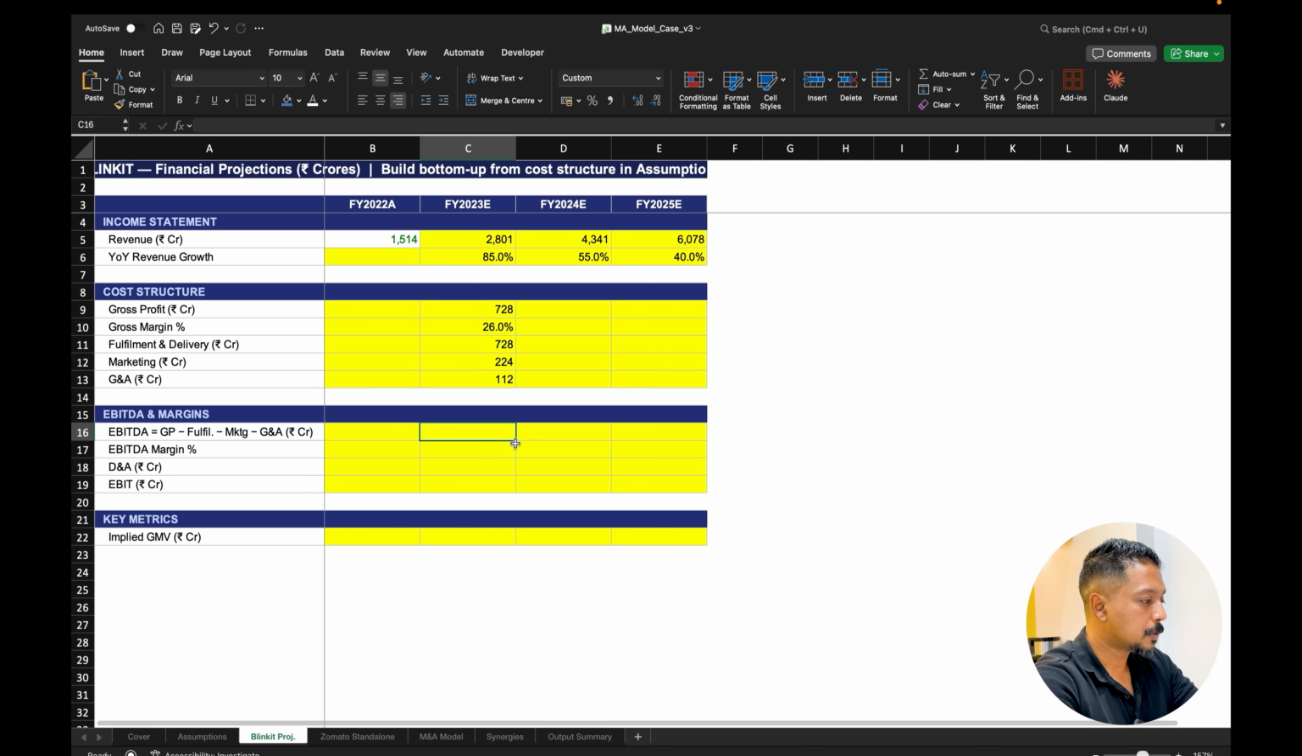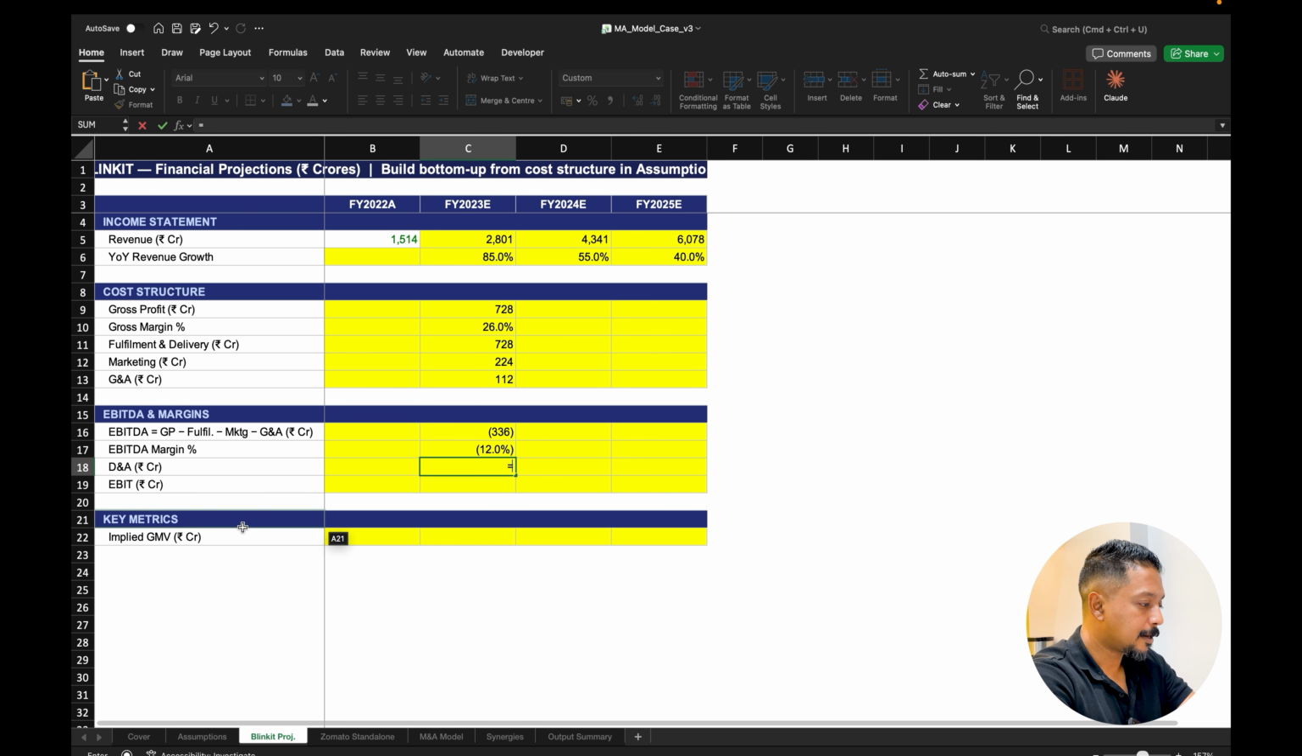Now we can calculate the EBITDA, which would be your gross profit minus the sum of all of these expenses, which means fulfillment, marketing, and G&A. That gives us about 336 negative, of course expected, because Blinkit was making a loss anyway, even before the deal actually happened. If you look at the EBITDA margin, obviously it is negative. Divided by the revenue, it gives us a negative 12% EBITDA margin.